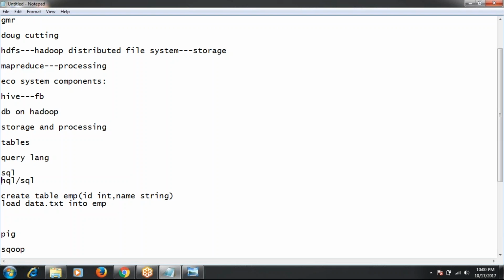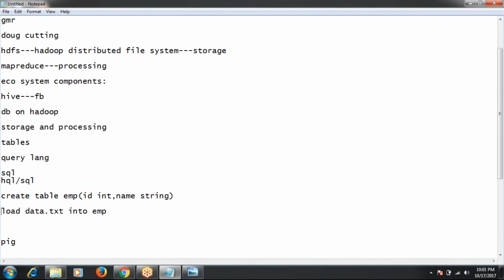Whatever queries are supported in SQL, the same queries you can execute in Hive also. So are these the same query or two queries? Like first we are creating a table, then we are loading data.txt into the table. Yes, these are two different queries. This is the first query, and after creating the table, now I'm loading my data into the table.